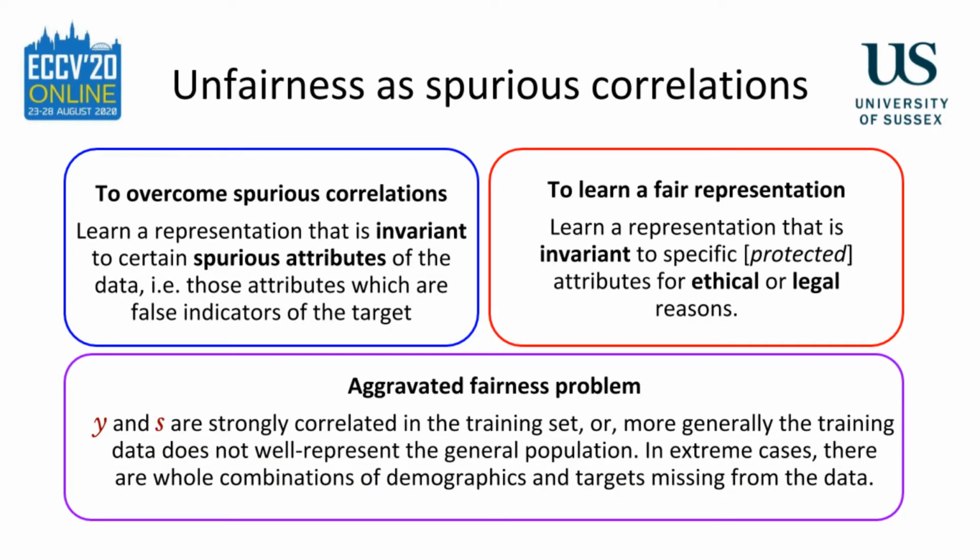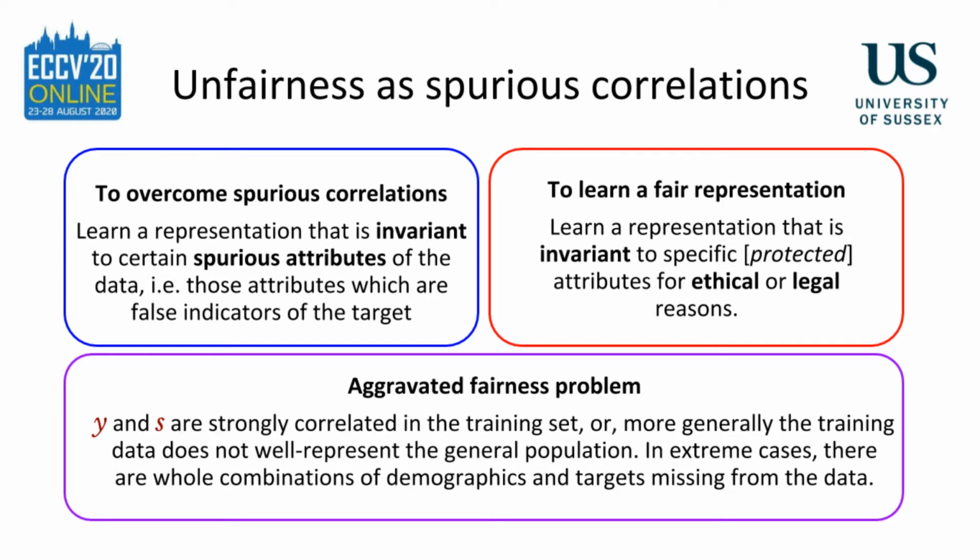The solution to this problem that we present is based on learning a representation from partially labeled data. What we would like is a representation that is invariant to any attributes we deem spurious, so that we can properly learn the downstream task. We notice that this is similar to recent work in fair representation learning. There, we seek to learn a representation that is invariant to a specific protected attribute. This could be for ethical or legal reasons. What the problem of spurious correlations really corresponds to, however, is a kind of aggravated fairness problem.